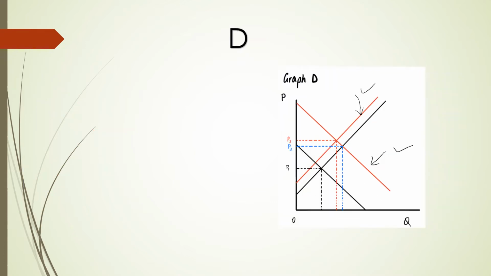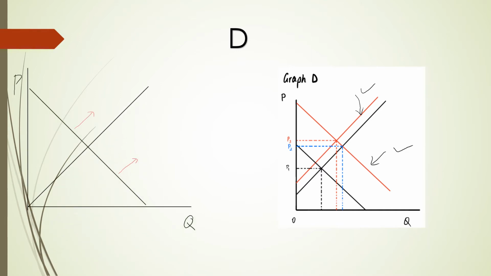The correct answer is graph D. The final equilibrium P3 is the intersection between the two red curves, denoting a higher price level and a lower quantity than P2.